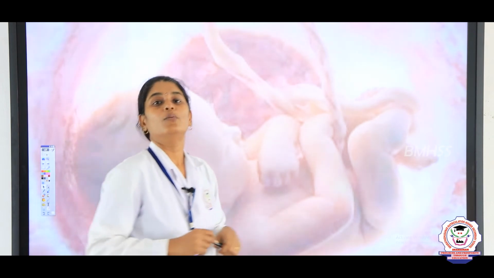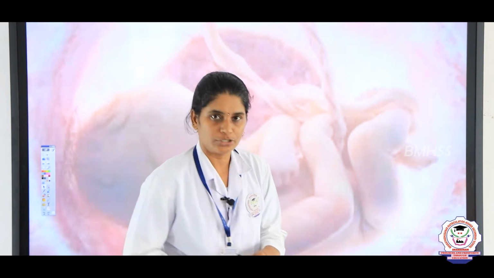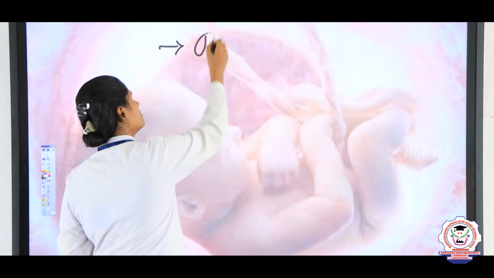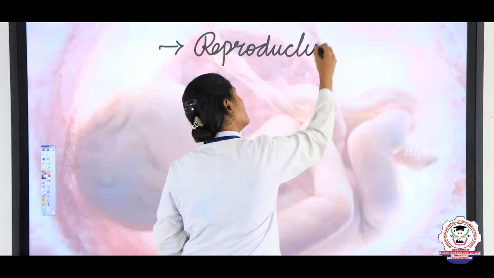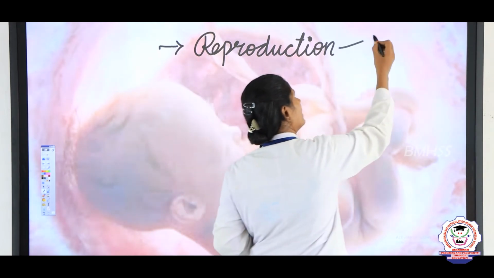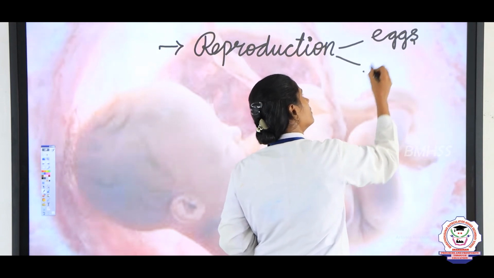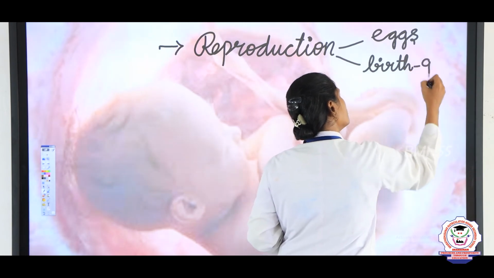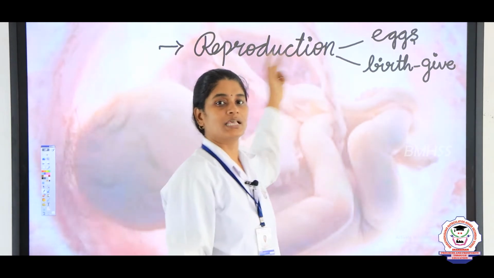Now let us recall all the things that we have discussed today. We have discussed the definition of reproduction. What is reproduction? We learned what reproduction is, and we learned that animals reproduce in two ways: one by laying eggs and one by giving birth to younger ones. In these two different ways animals reproduce.